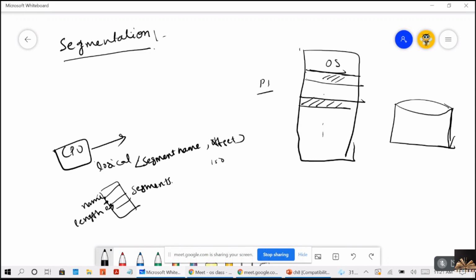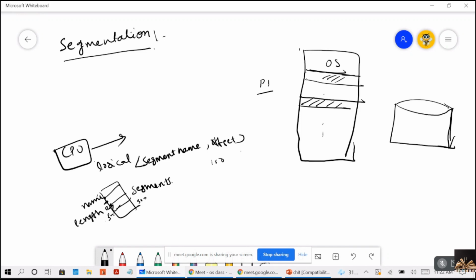The offset value should not exceed the segment size. Suppose the segment size is 300, that is 0 to 300, so the offset value should be less than 300 only.